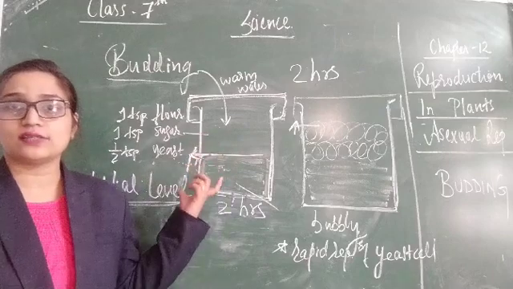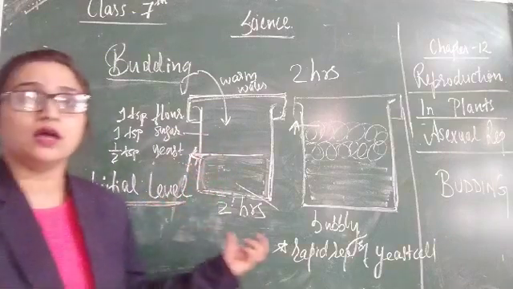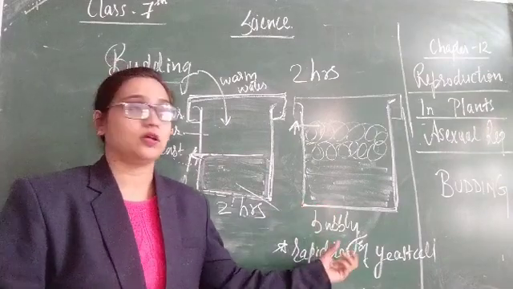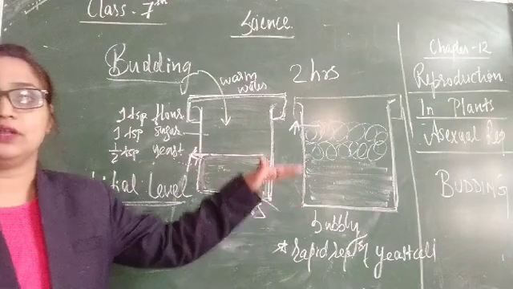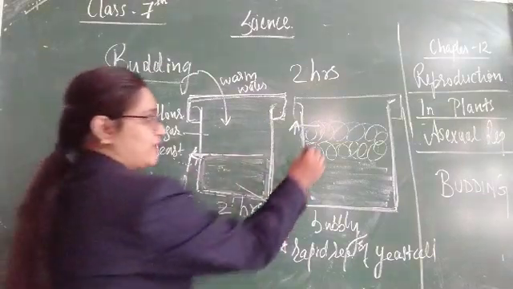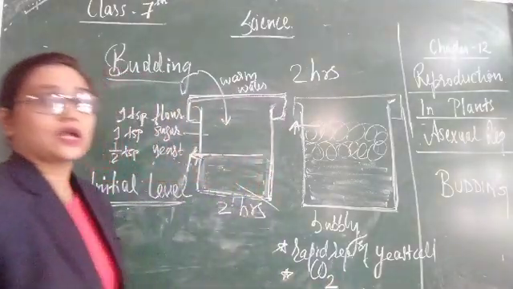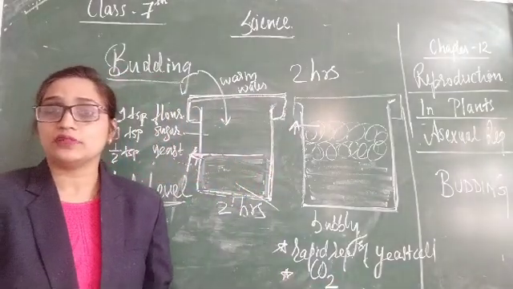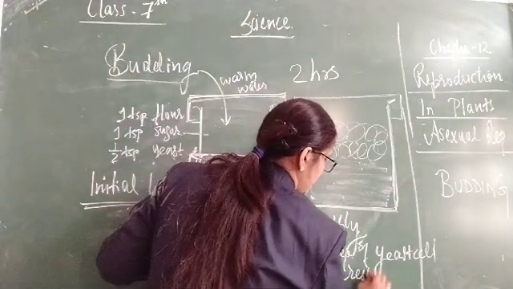Because all conditions are favorable, so the yeast cells can reproduce here, and because of their rapid reproduction, the level rises. And why are the bubbles there? Because of the gas carbon dioxide. This carbon dioxide gas is released during respiration.